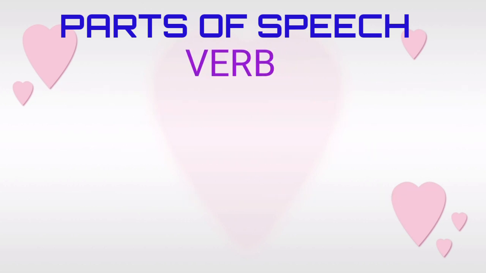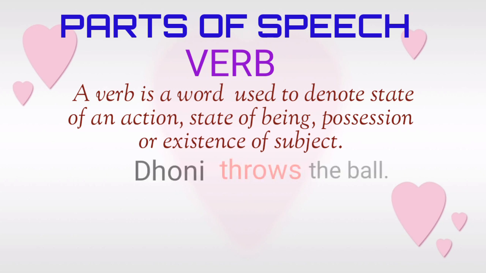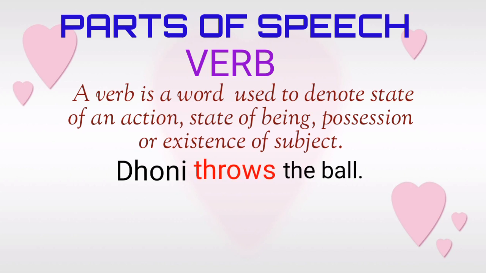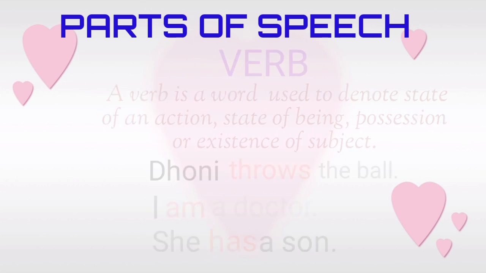Verb. We have a simple definition to remember it. A verb is a word used to denote the state of an action, state of being, possession, or existence of the subject. We will write a few examples. Dhoni throws the ball. I am a doctor. She has a son. Here in the given examples, throws, am, has are said to be verbs.